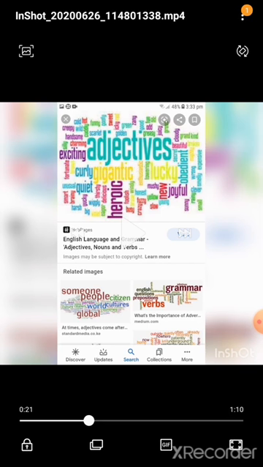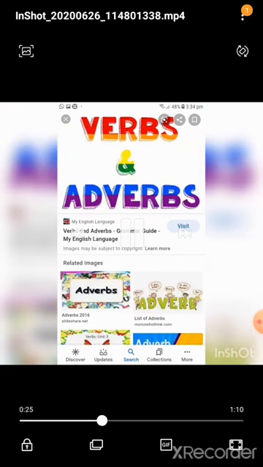Next thing, adverb. Adverb is a part of speech that qualifies the verb, or else it gives extra reference regarding the verb, that is called the adverb. For example, my son eats slowly. So my son is the subject here, and eats slowly. So that eats refers here to a verb. How is he eating? Slowly. So that gives extra reference regarding the particular subject, that is called the adverb.